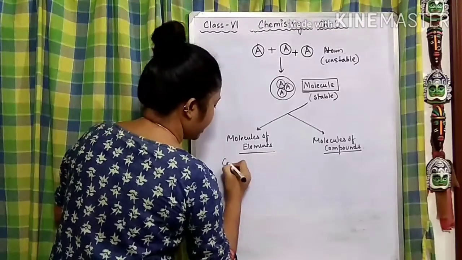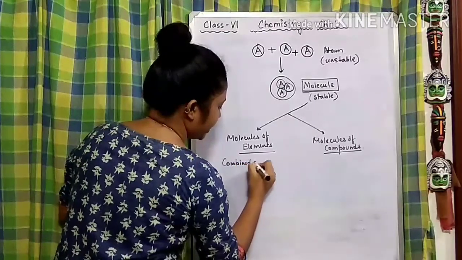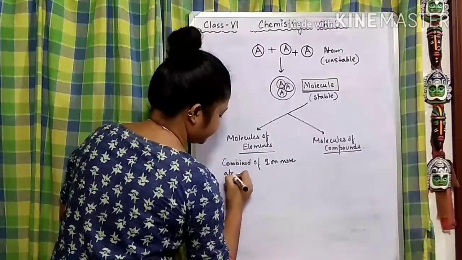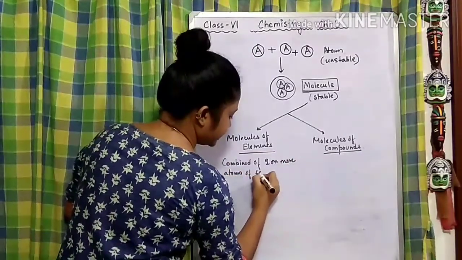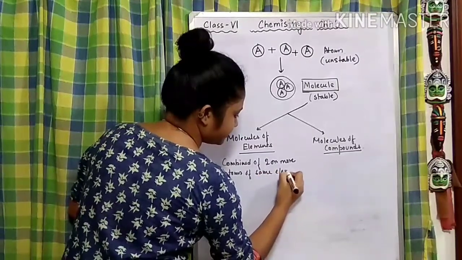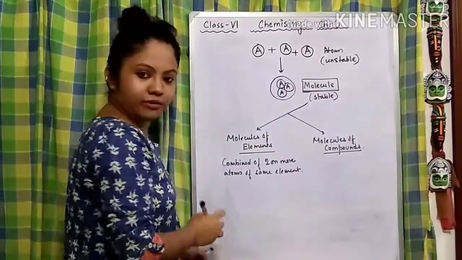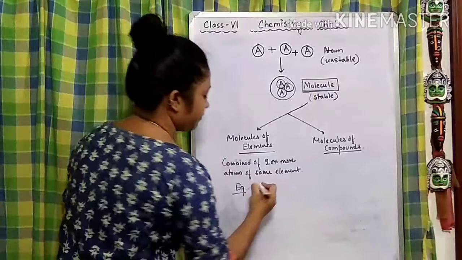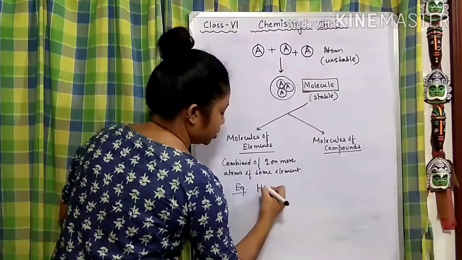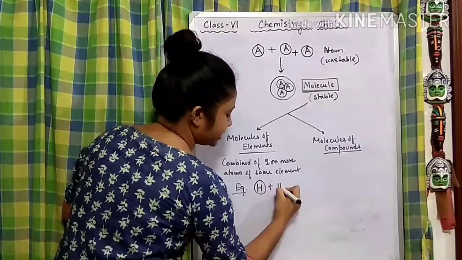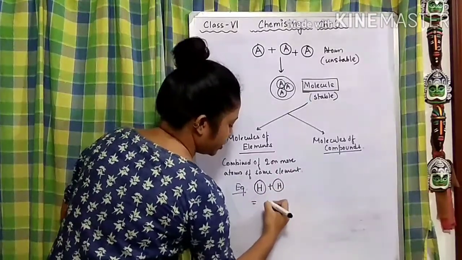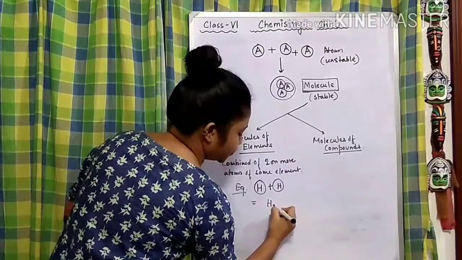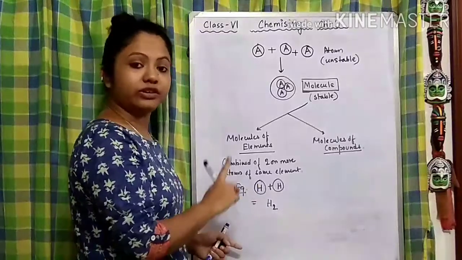So these molecules of elements are combinations of two or more atoms of the same element, right? For example, we can take hydrogen. Two hydrogen atoms combine together to form H2, and this is a molecule of an element.